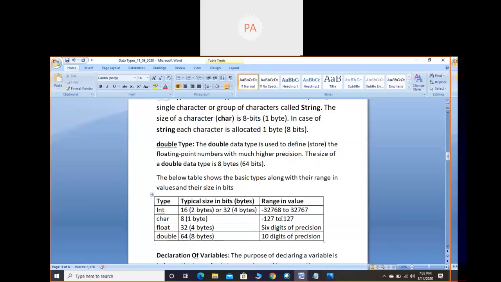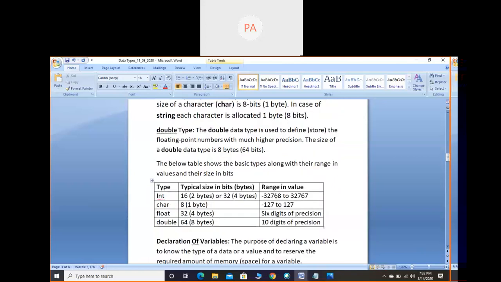Then range of values. For example, if I say store an integer value, you may get a question whether we can store positive or negative. Yes, that is allowed. You can store either a positive number or a negative number. In negative, what is the minimum value, and in positive, what is the maximum value? Negative means -1, -2, so that is the minimum side. My minimum value is -32,768. If you consider it as a magnitude, 32,768 is the maximum. You cannot go beyond this. You cannot store 32,769. For that something should be added; I will tell you later. And the maximum value is 32,767, in case of 16 bits and 32 bits.